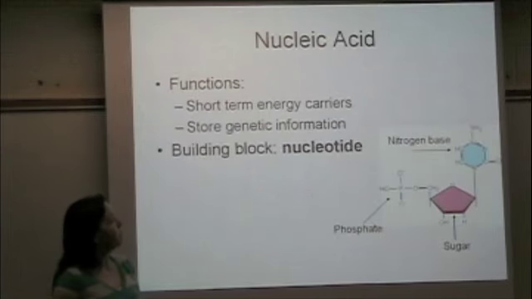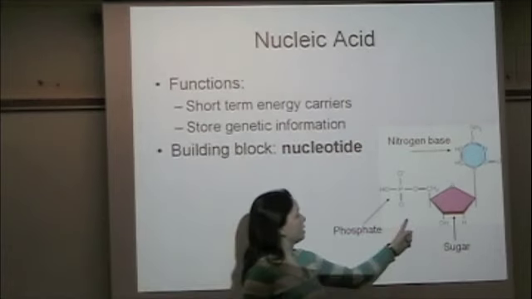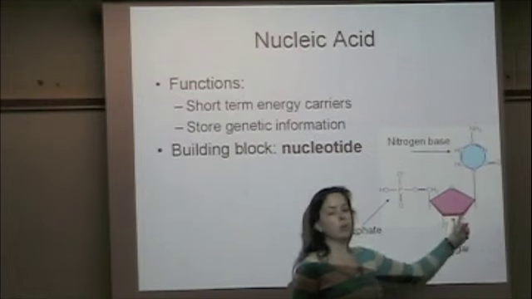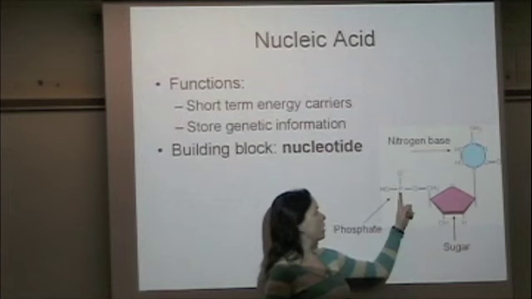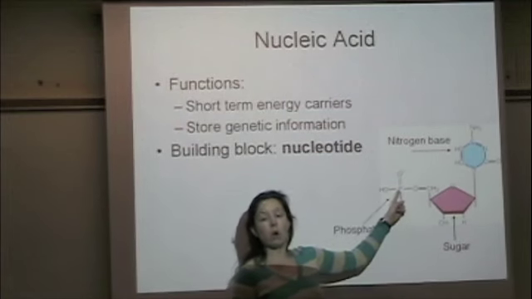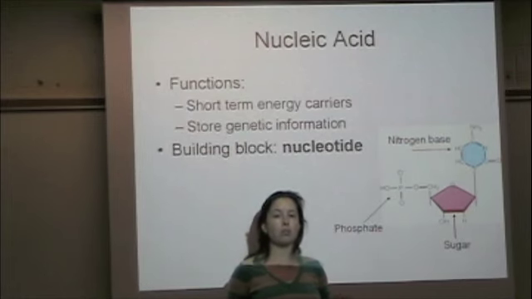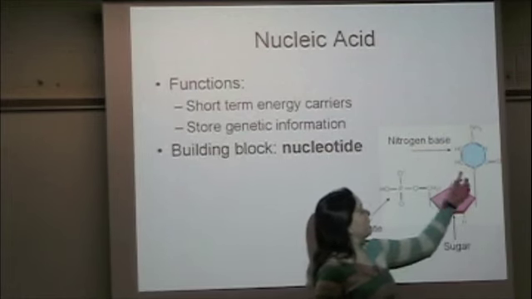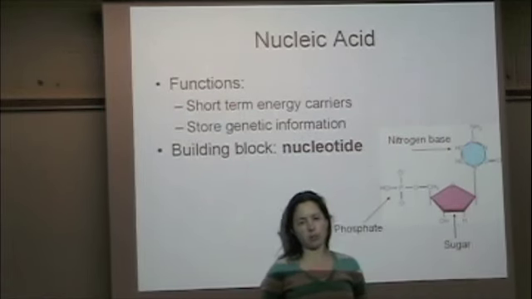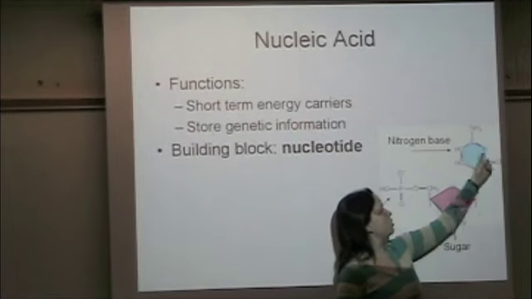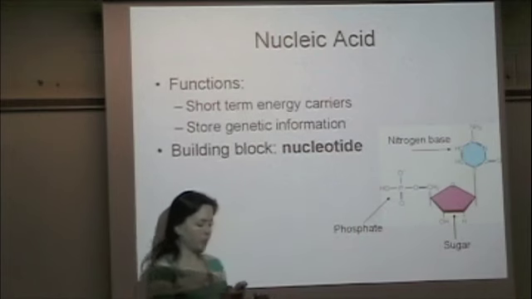The building block of the nucleic acid is called the nucleotide, and it always has the same 3 components. It has a sugar, so it has a 5-carbon sugar or a carbohydrate, which is the center. Off of the sugar we have a phosphate group, which has a phosphorus. This is the only organic compound that we've talked about that always has a phosphorus. So that's one thing that you can look for when you're looking at a nucleic acid. And then we have a nitrogen base. So this has nitrogen similar to the amino acid that we talked about earlier. However, the nitrogen base is always a ring structure, and again it comes off of the 5-carbon sugar.